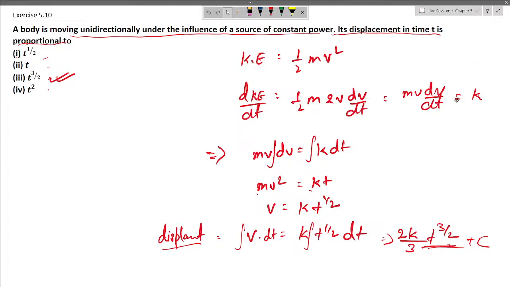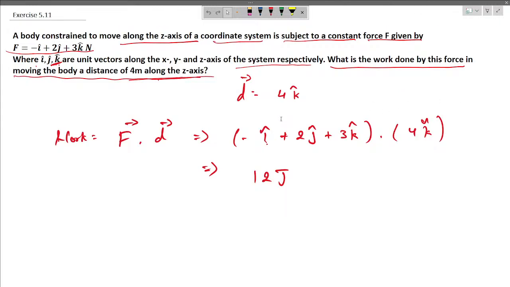Now the next question is, a force constrained to move along the z-axis of a coordinate system is subjected to a constant force F given by F equals minus i cap plus 2j cap plus 3k cap Newton, where i, j, k are the unit vectors along the x, y, z axis of the system respectively. What is the work done by the force in moving the body a distance of 4 meter along the z axis? Now work done is defined in vector form as F dot d, that is the dot product of force and displacement. Here the displacement is only in the z-axis direction, that is in the k cap unit vector direction. So if we take the dot product of it, we will get the solution.